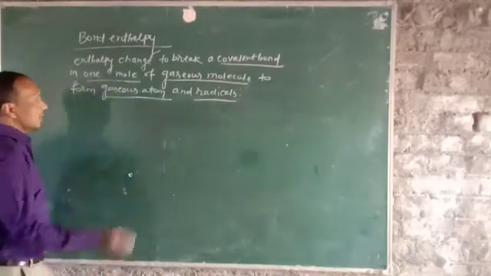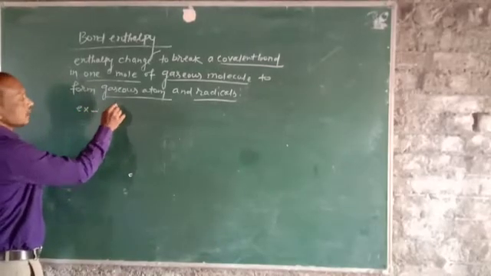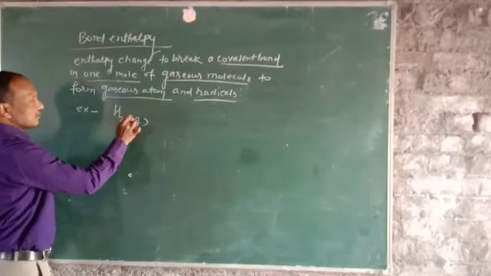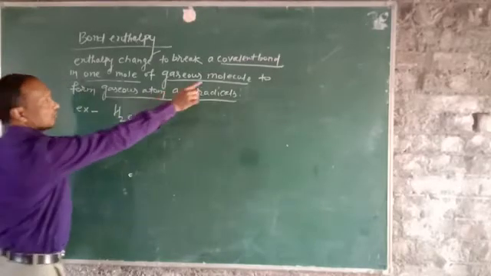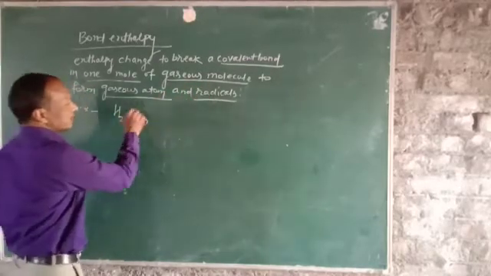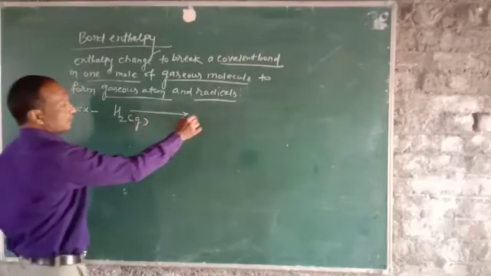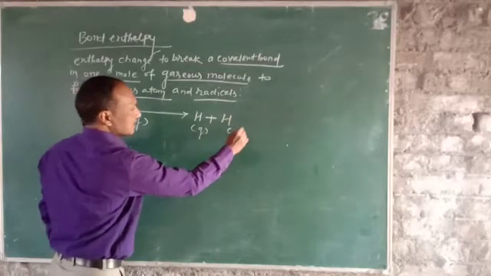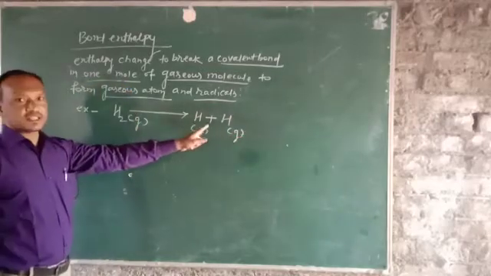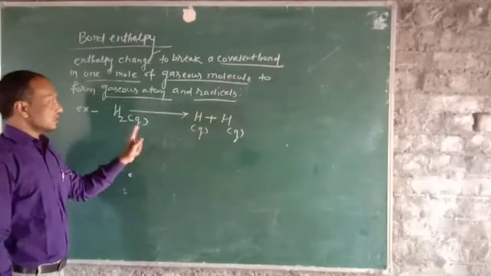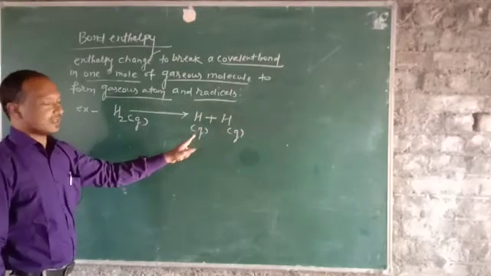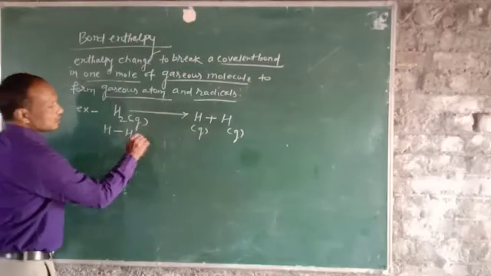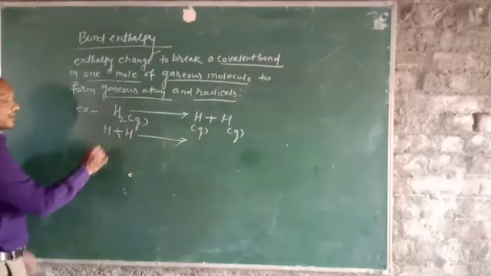How does it form? Now we will see, for example, H2 gas. This is the gaseous molecule. When the bond is broken, it forms H plus H. These are the two atoms, and these are again in the gaseous state. H bond H: after breaking this bond, we are breaking.